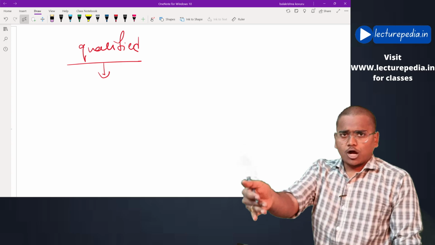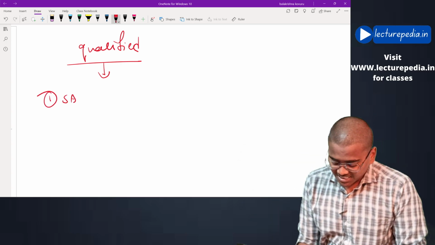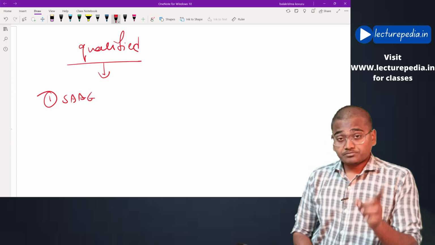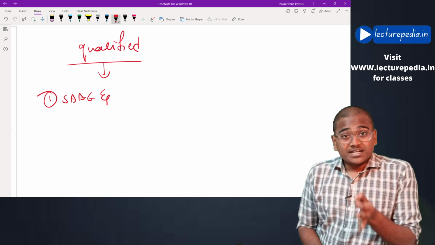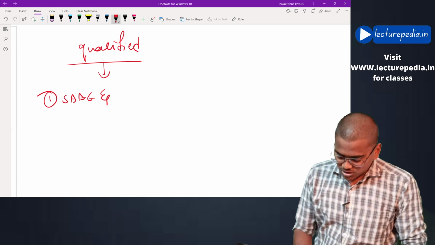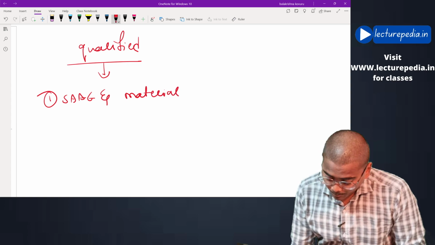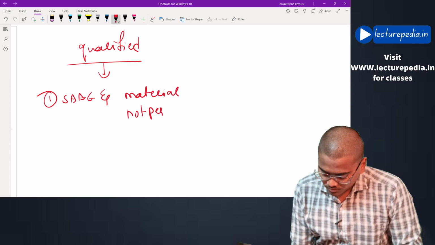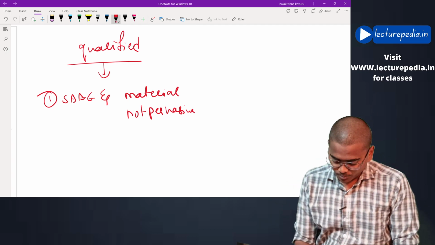The auditor will give a qualified opinion when he has obtained sufficient appropriate audit evidence, and based on this evidence, the auditor feels that misstatements are material but not pervasive. This is the first situation in which the auditor will give a qualified opinion.